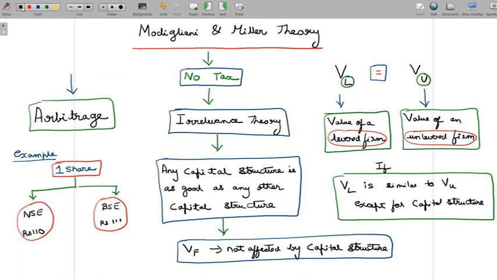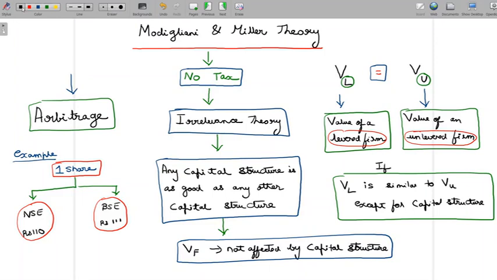Maybe 1 rupee is not the difference. You could probably say 110 rupees and 25 paise is the share price in NSE, 110 rupees and 75 paise is the share price in BSE. Yet still, it's a difference, right? A difference is a difference, however small it is. Ideally, even that must not be there. But sometimes these things do happen. You can spot the same share trading in two different platforms at different prices.